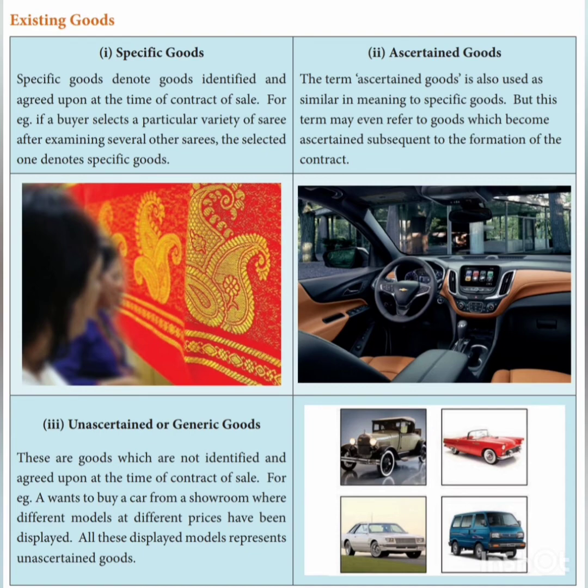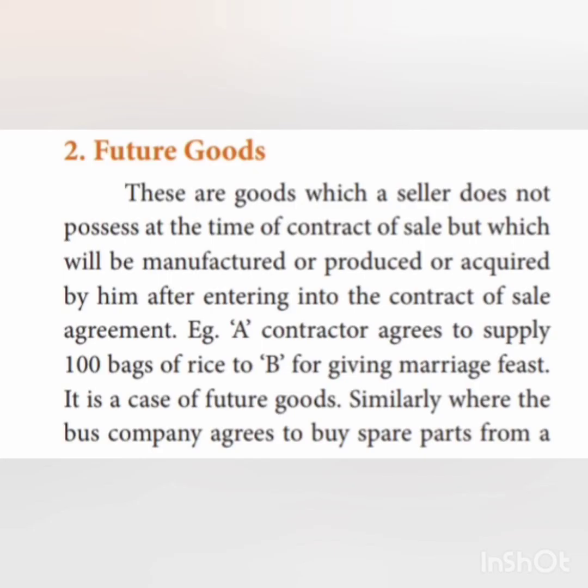As you see in that picture, there are different cars displayed. So these are termed as unascertained goods. Next we'll move on with future goods. That means these goods will be possessed at a later time, later period. These are goods which a seller does not possess at the time of contract of sale, but which will be manufactured or produced or acquired by him after entering into the contract of sale agreement.